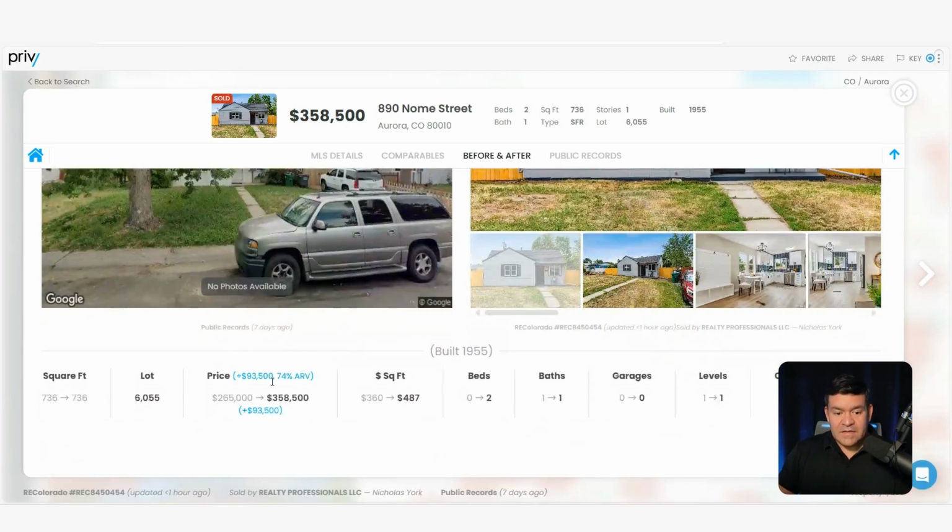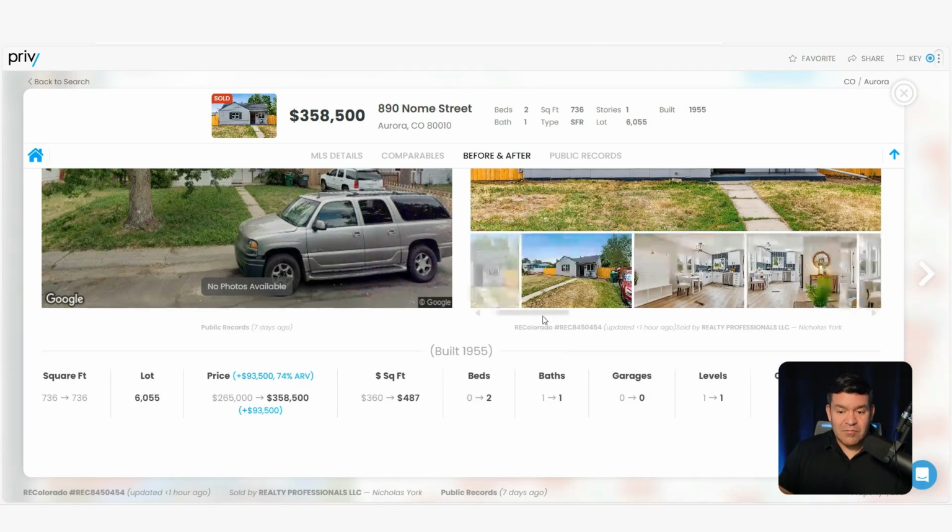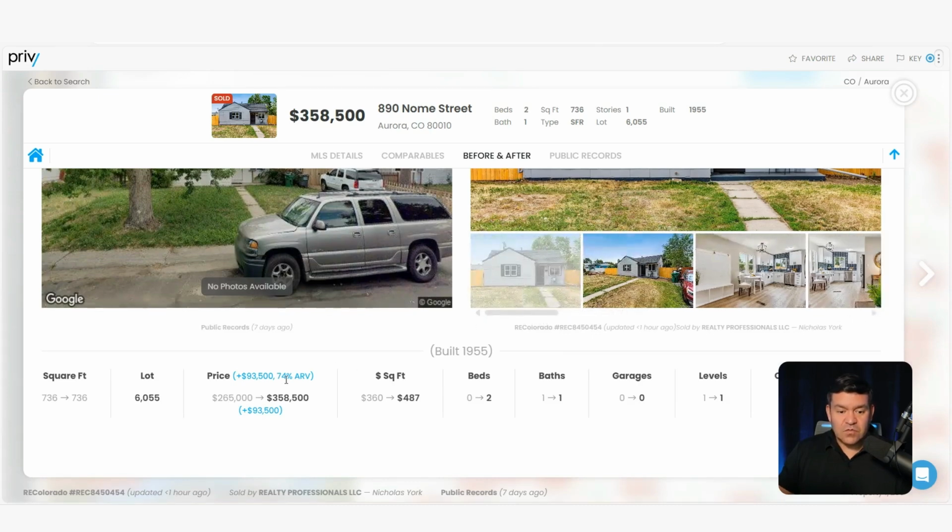And then below that is the purchase price. So they bought it for 265, they sold it for 358. That was a gross margin of $93,000 and they bought it at 74% of the ARV. So we can understand that that is what an investor in this market is willing to pay, even direct to seller. Now, there are actually markets where this wouldn't fly at all, like I said, in the Midwest. But in higher price markets, you can go a little bit higher than that.